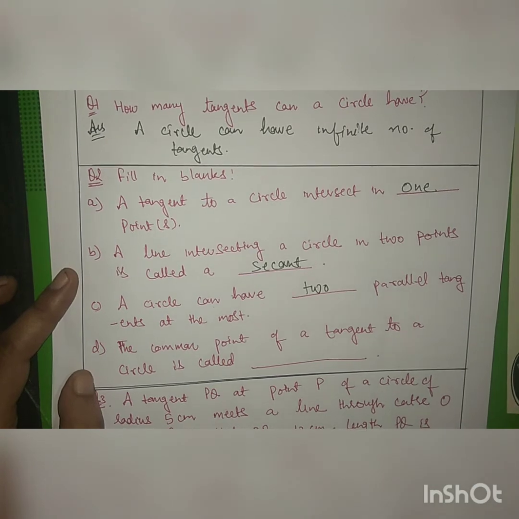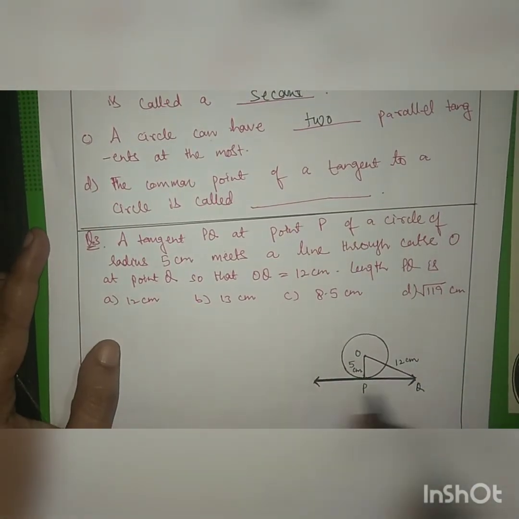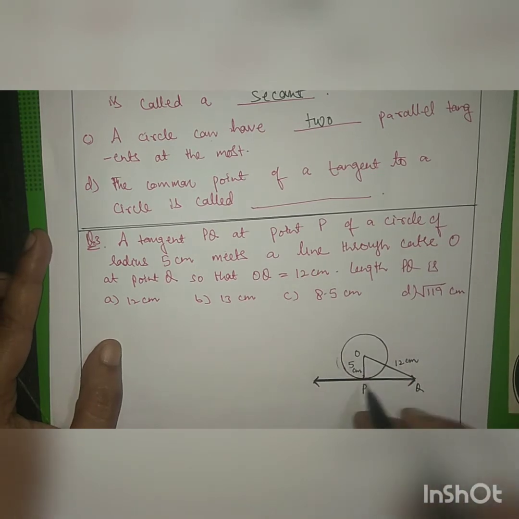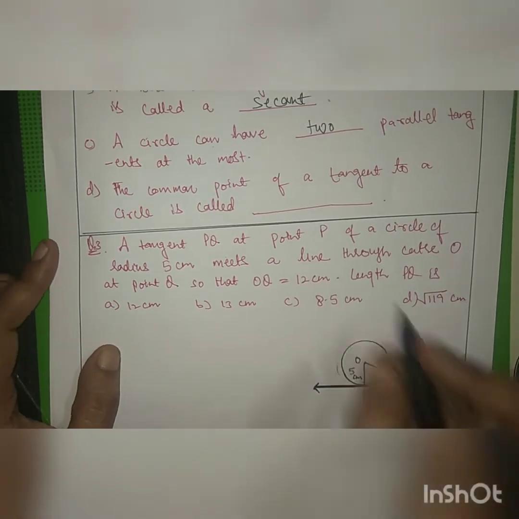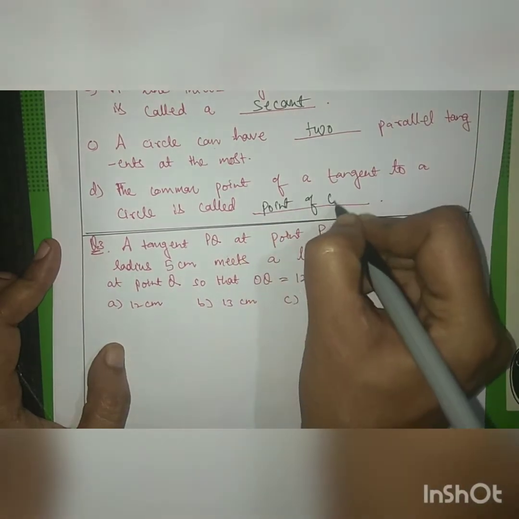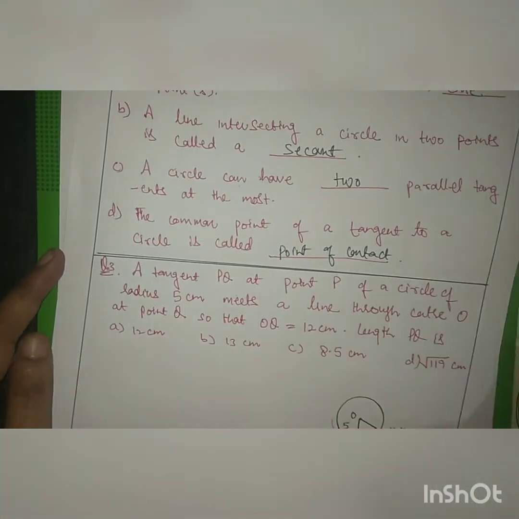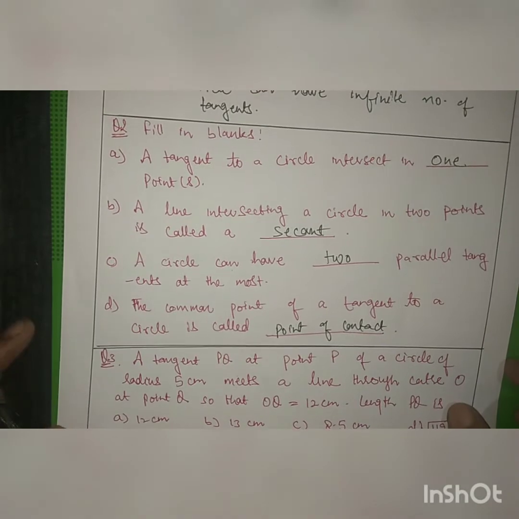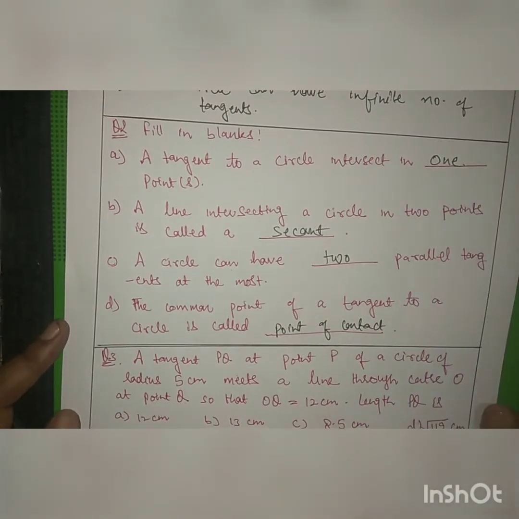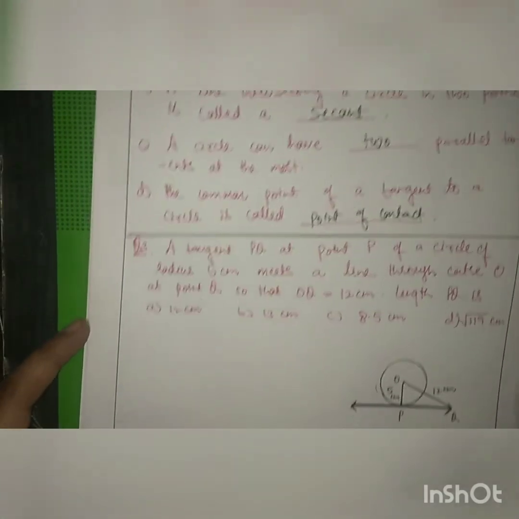at the most. And the common point of a circle and a tangent, like here where we are showing a circle and a tangent having one point in common, this point is called the point of contact. So this was question number 2 containing the fill-ups, and the right answers are as given in this video. Now let's move towards question number 3.